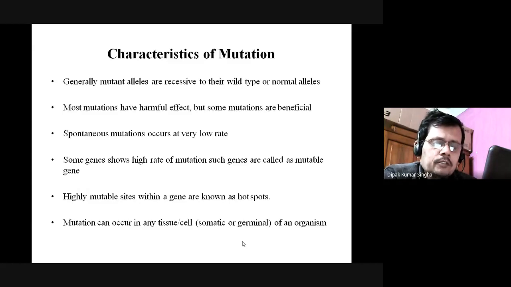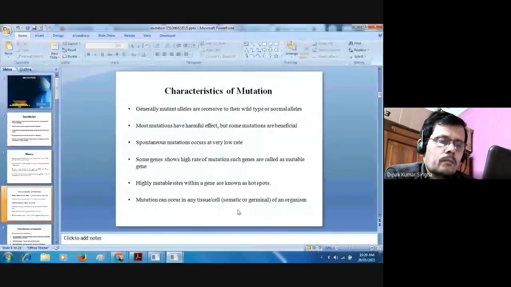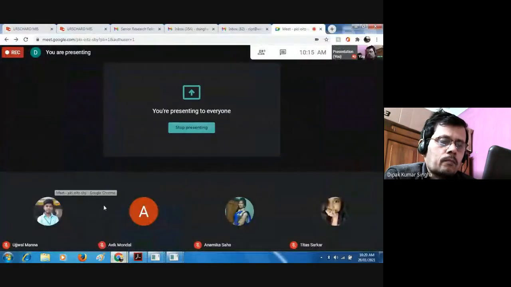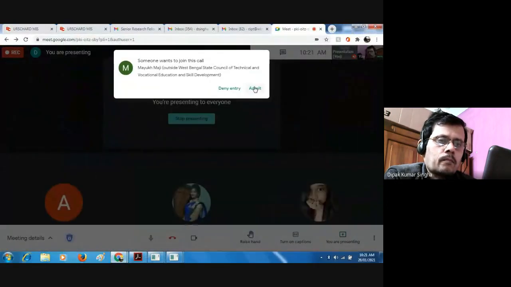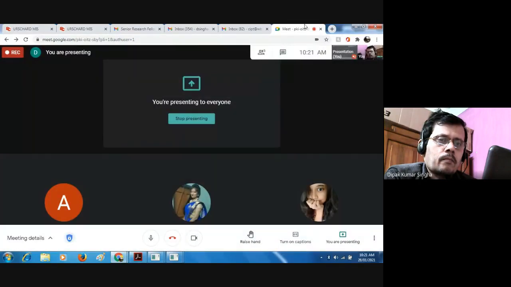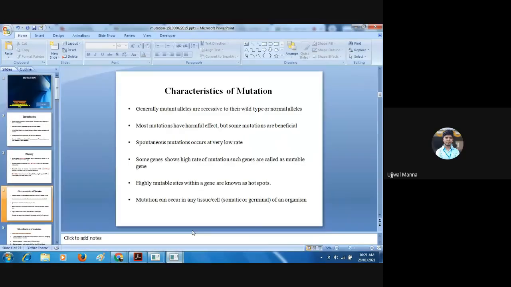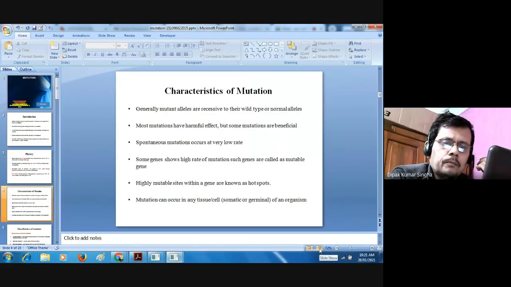For example, in case of human beings, today's human beings, who came from monkey, the conversion of monkey to human beings is a result of mutation.